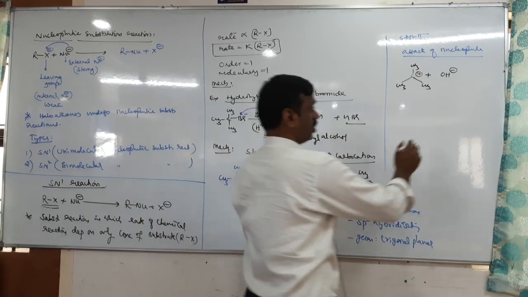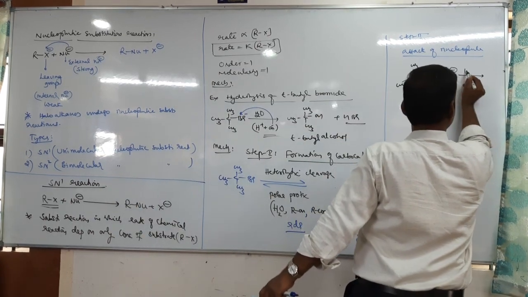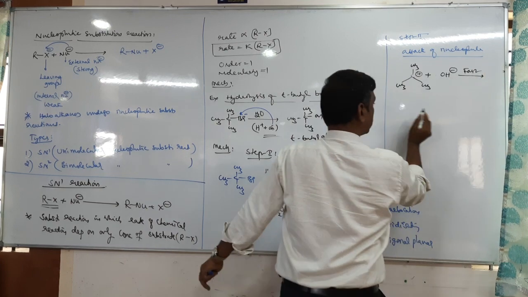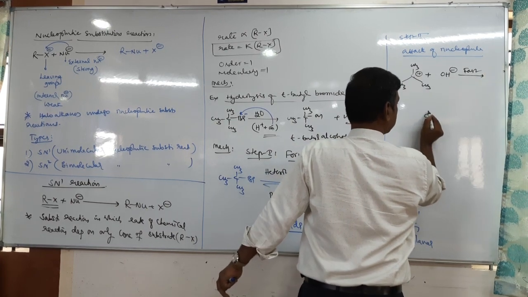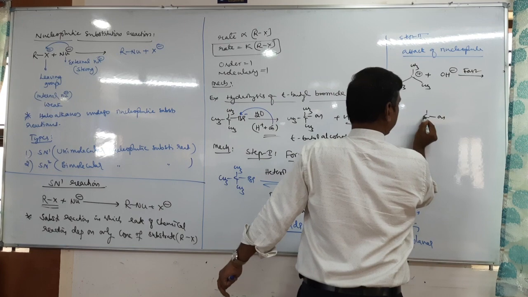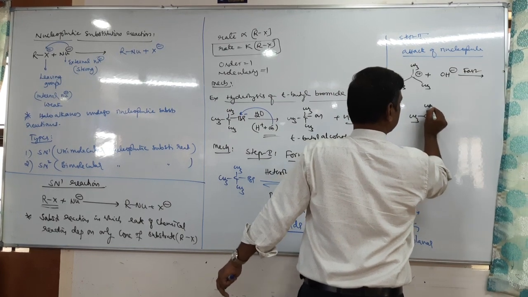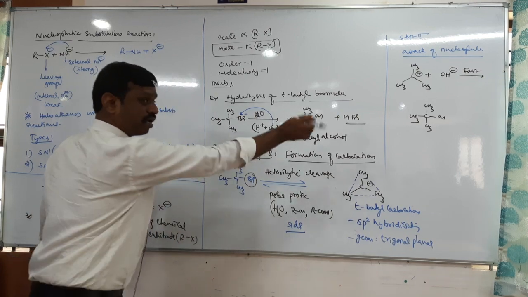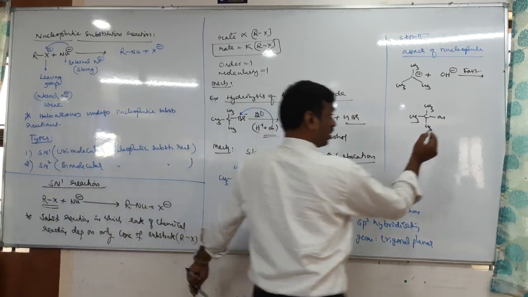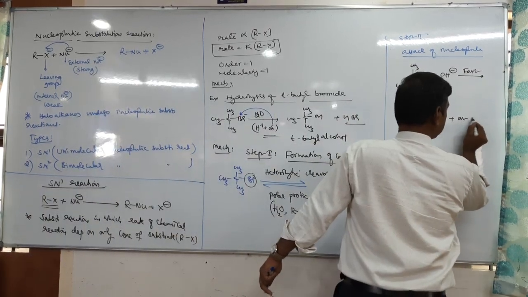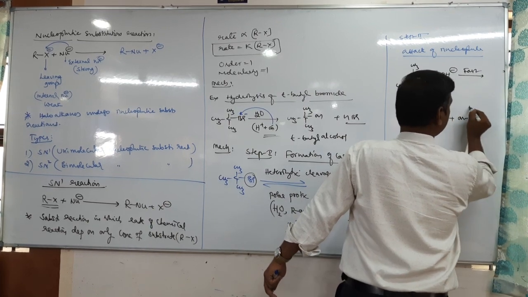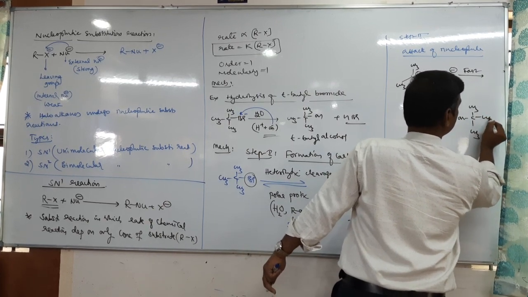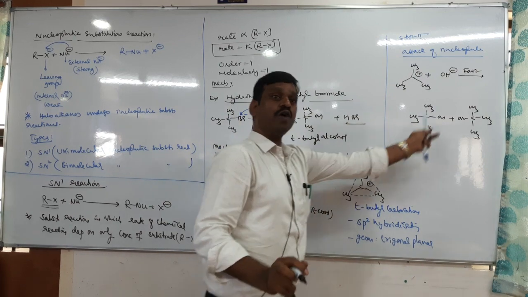So now tell me, this is the first step. Then what is the product? One product is where the OH group comes to the same side as the Br, the right side Br. Another product is where the OH group comes to the opposite side of the Br. But in fact, these two compounds are the same.